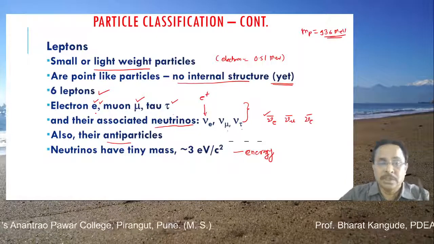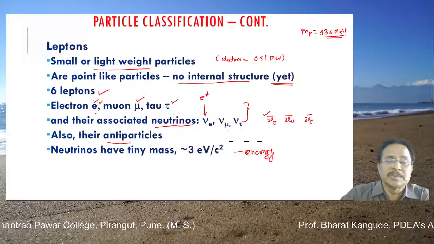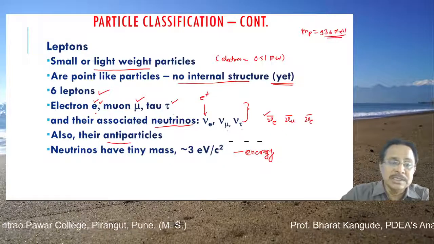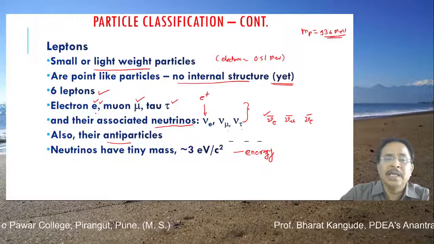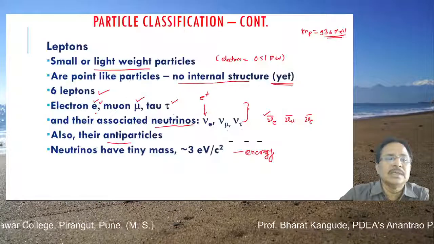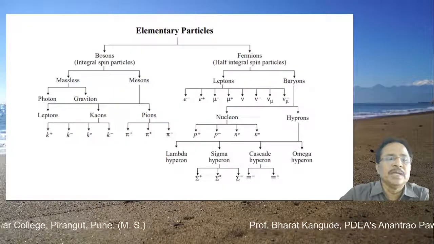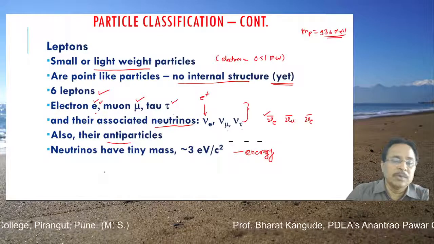So already we have seen hadrons. This is another group of 6 particles plus 6 antiparticles. These are said to be the lepton group. And in between light and heavy, there is one more group that we have not discussed here, called mesons. So mesons is another group.